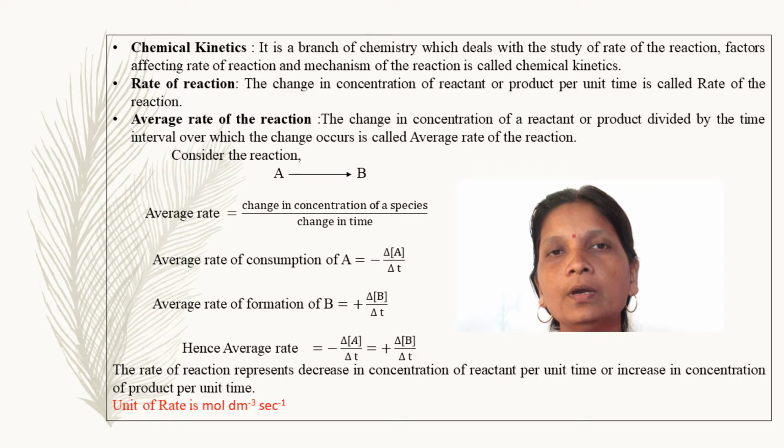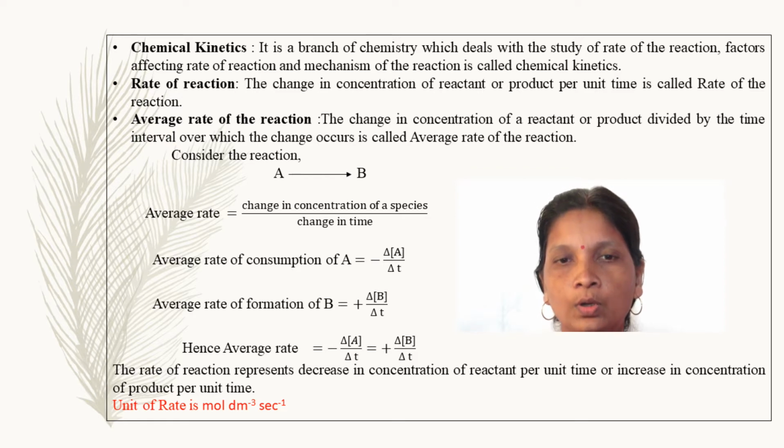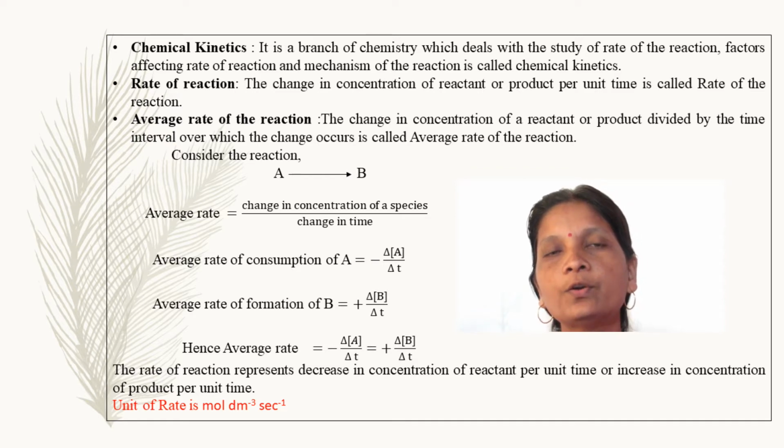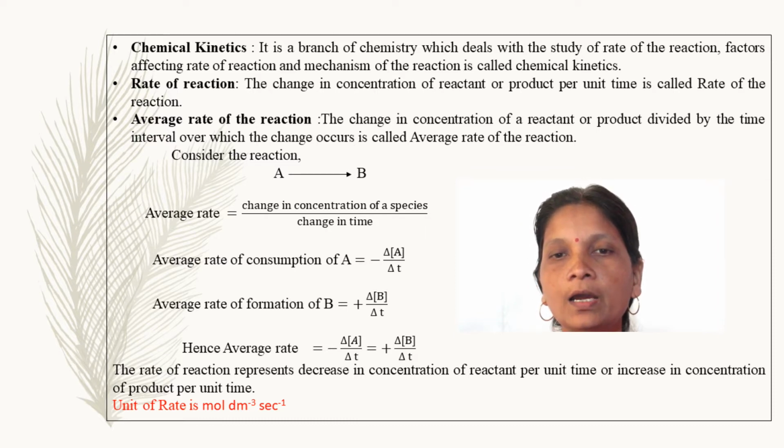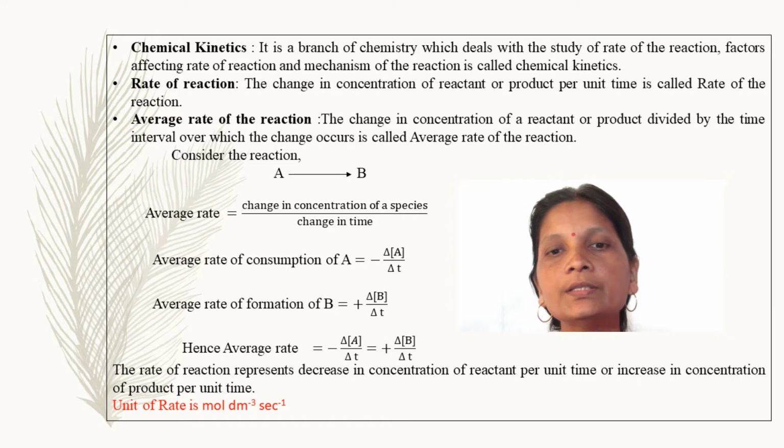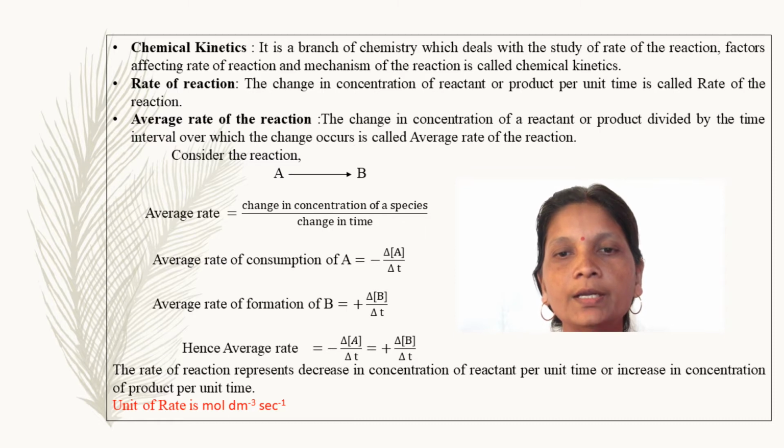Or if we have to get the average rate of formation of B, it will be plus delta [B] divided by delta t. Hence the average rate is equal to minus delta [A] divided by delta t, or equal to plus delta [B] divided by delta t.